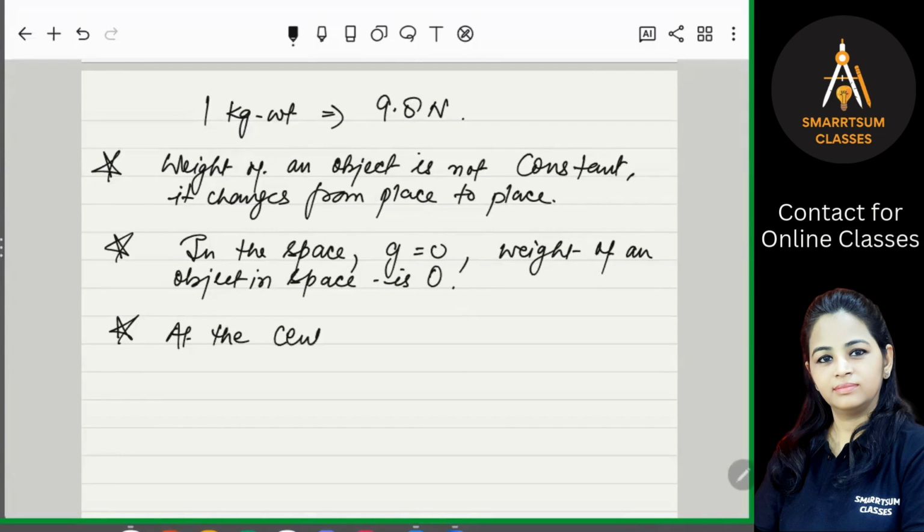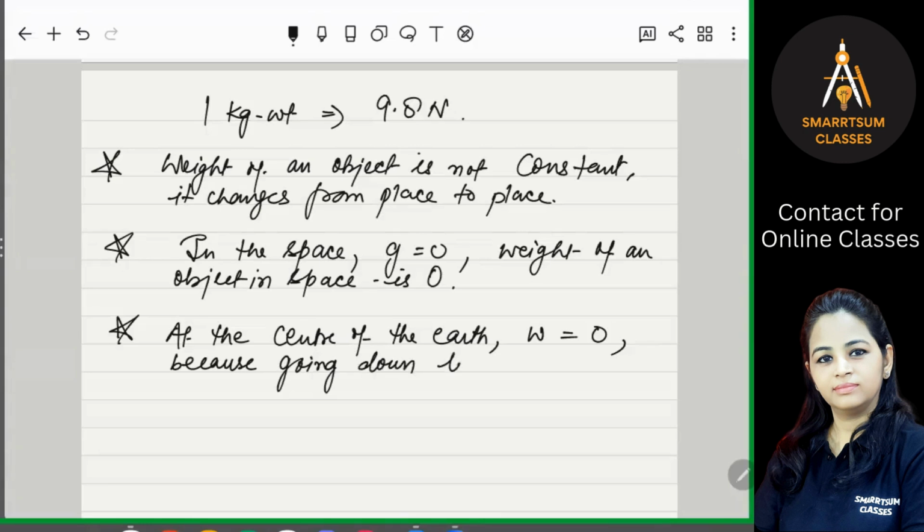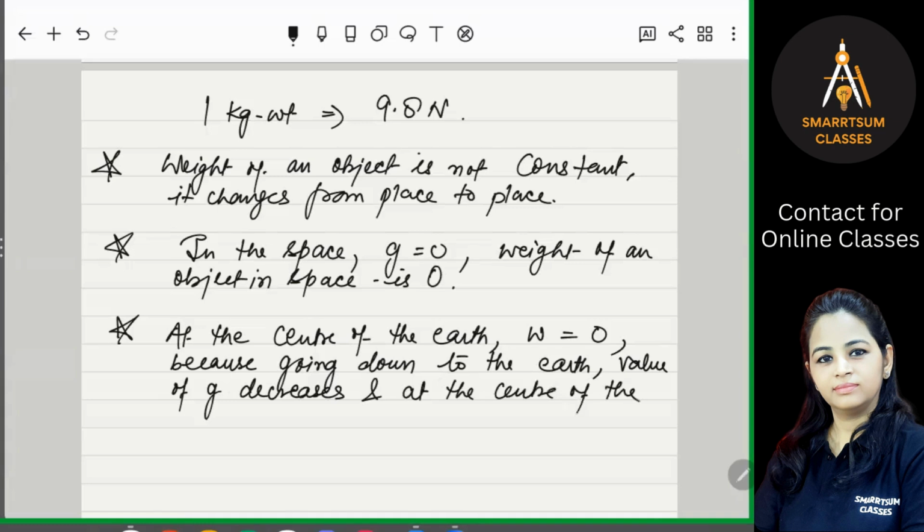So at the center of the Earth, weight will be 0 because going down into the Earth, the value of g decreases, and at the center of the Earth, the value of g becomes 0.